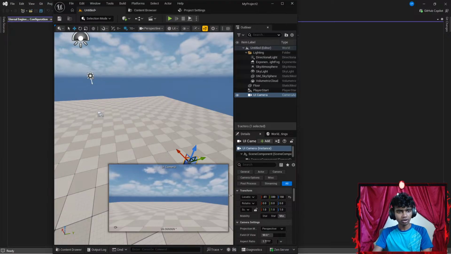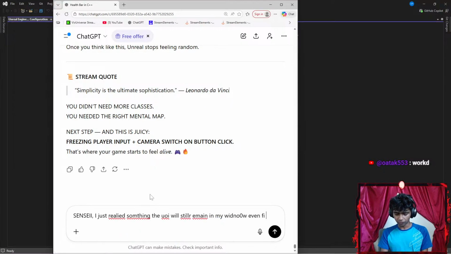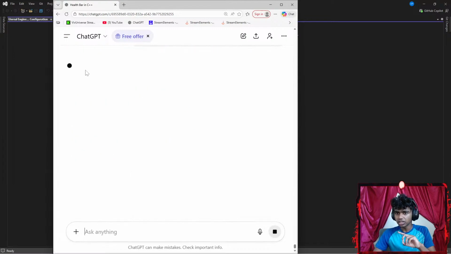That's a question. Let me go back here and say, okay, I just realized something. The UI will still remain in my window even if I change my camera. Okay, that part I think needs to be fixed.